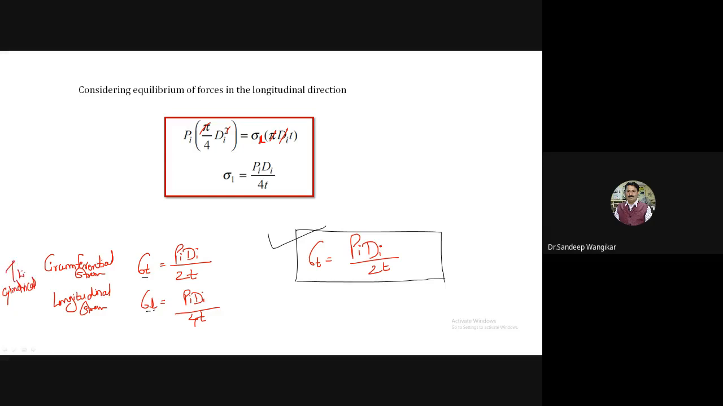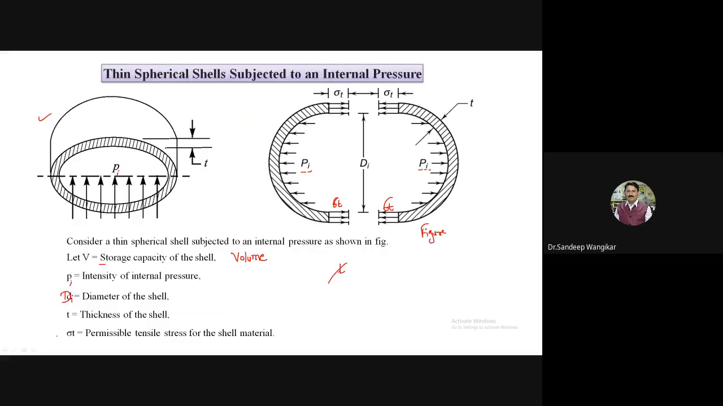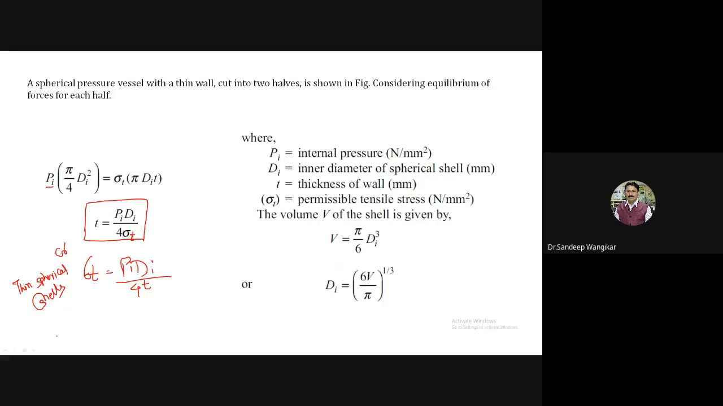And the circumferential and longitudinal stresses are for thin cylindrical shell, and these two stresses are there. Okay, so in this way, now this is the formula. Very important: we have discussed already, this Pi is the internal pressure, Di the diameter, t the thickness, sigma t the permissible tensile stress.